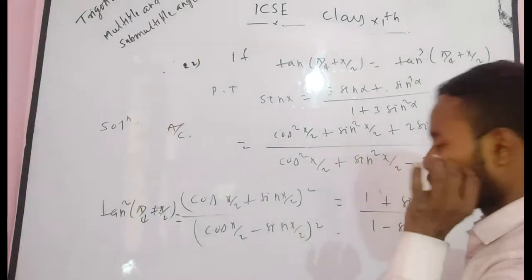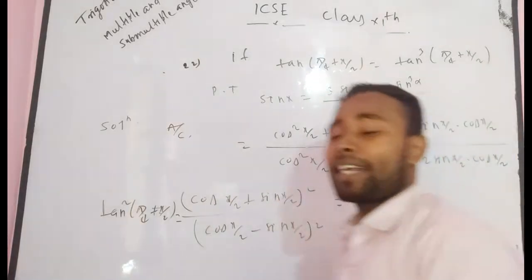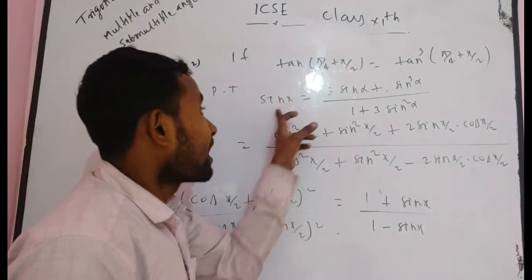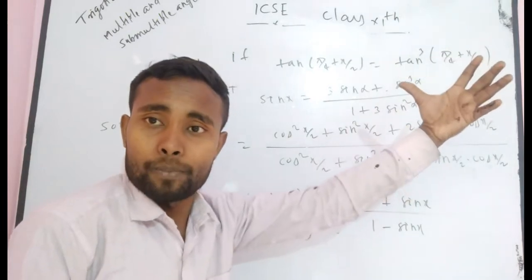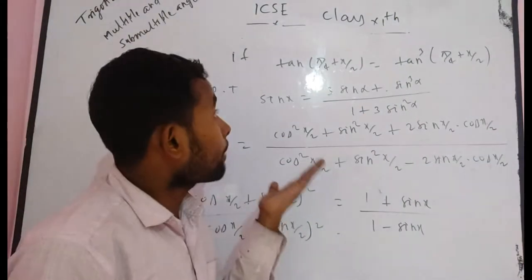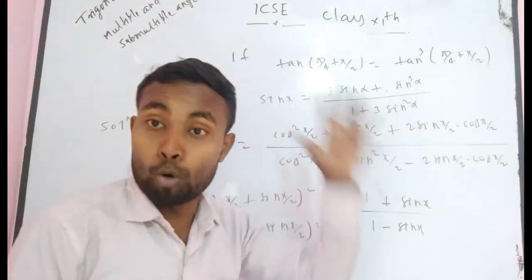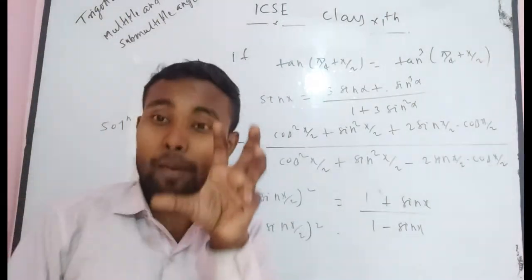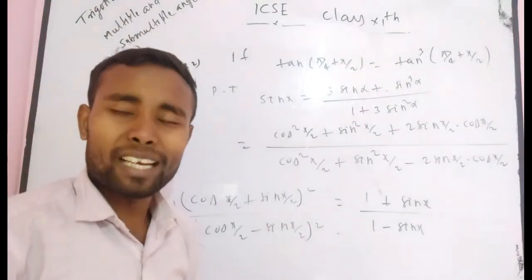At present, I am not doing anything about this question. I have only taken some idea of what will happen if you write it as this expression. Because you have to reach sin x, and the given condition is in terms of tan, not a simple tan x which can be converted as sin x by cos x. It is tan of (pi/4 plus x/2), a compound angle. If you convert it as sin by cos, it becomes more crucial, more tougher. So definitely there should be a clue by which you can simplify in terms of sin x.